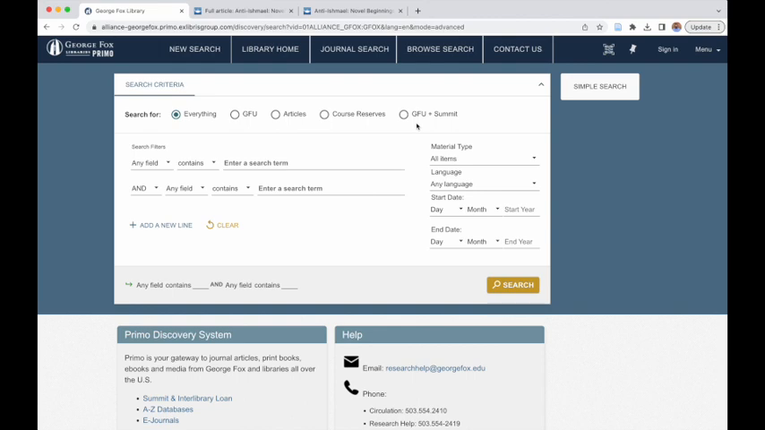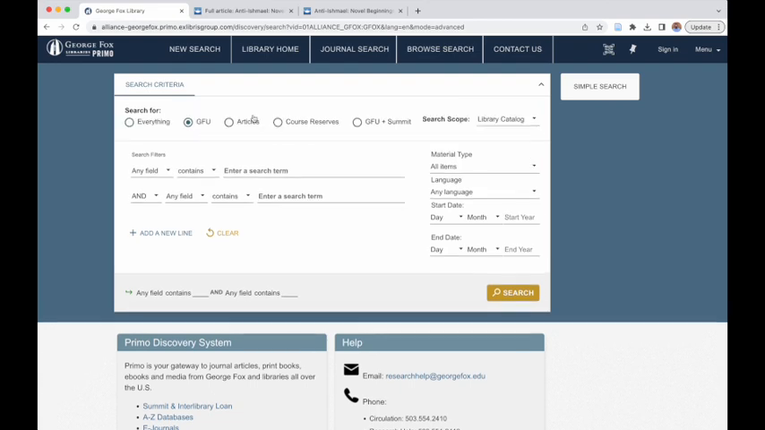It's a great resource. So again, searching for everything is a little overwhelming because I'm not only searching George Fox, I'm searching for the print holdings in major state schools around the Pacific Northwest. So I like to be specific about what I'm telling Primo to do for me. So let's start by doing GFU. Maybe I want to look for things that come up in print books or ebooks. So let's type Moby Dick here.